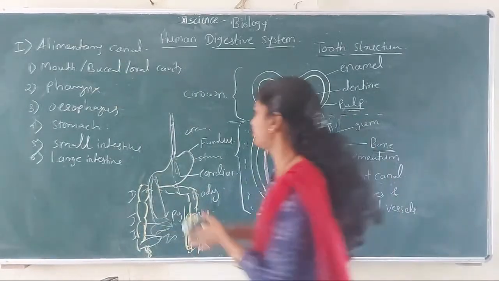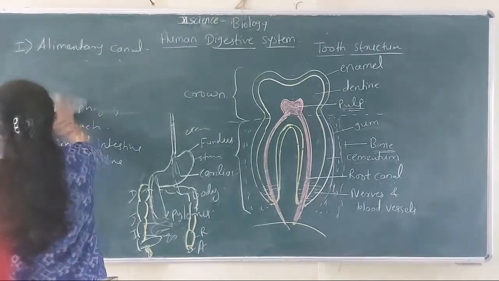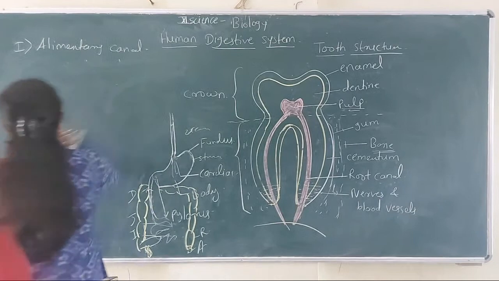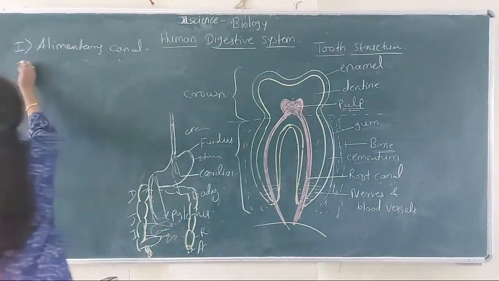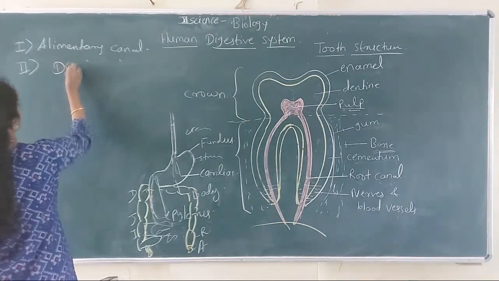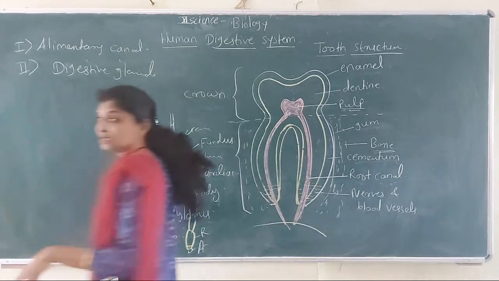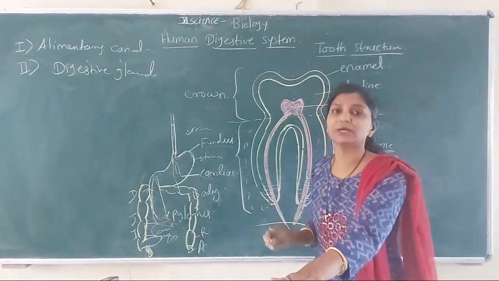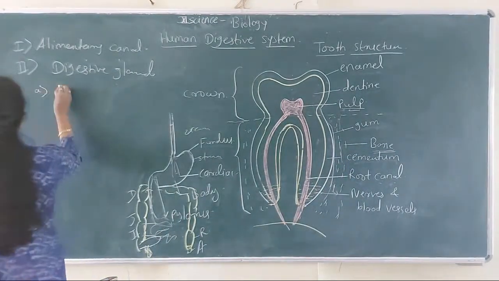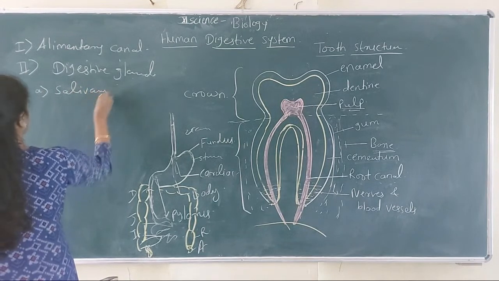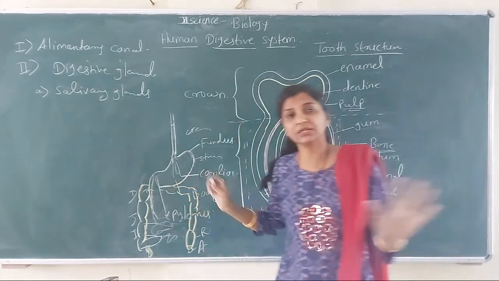Then second part of the digestive system, not alimentary canal, the second part of the digestive system is digestive glands. So there are three types of digestive glands in human. आपल्याकडे तीन प्रकारच्या digestive glands आहेत. So first is salivary glands, which open in the mouth cavity.